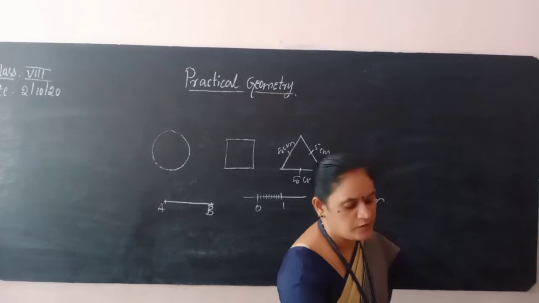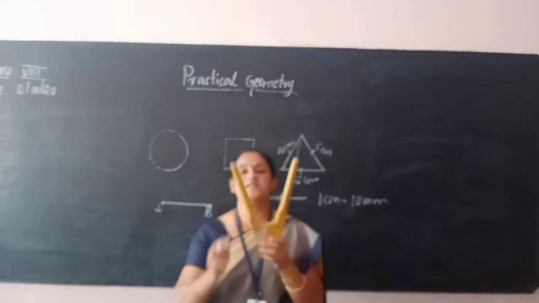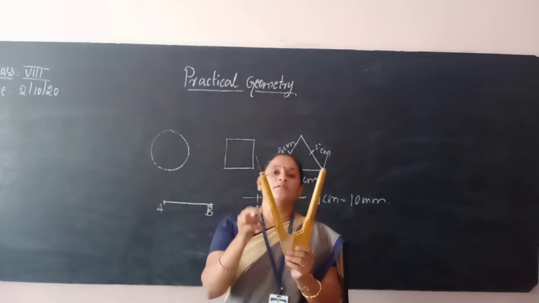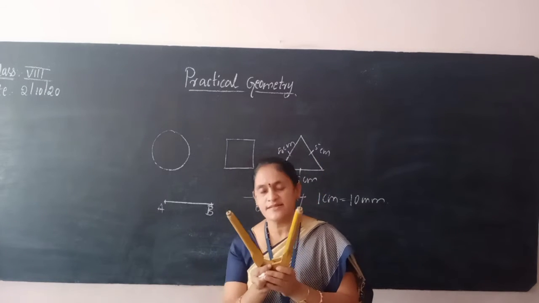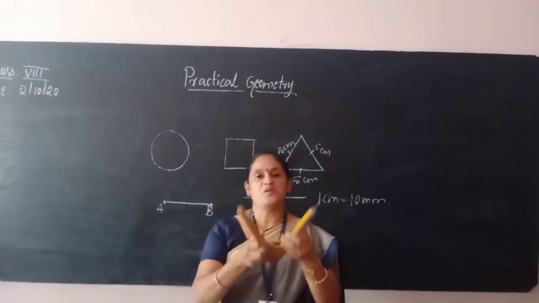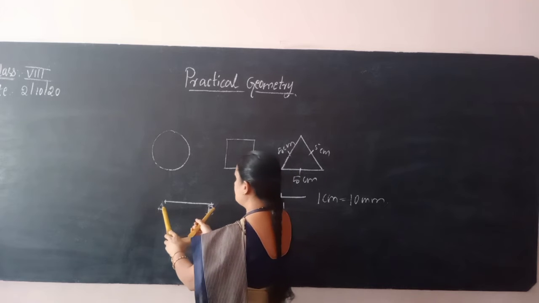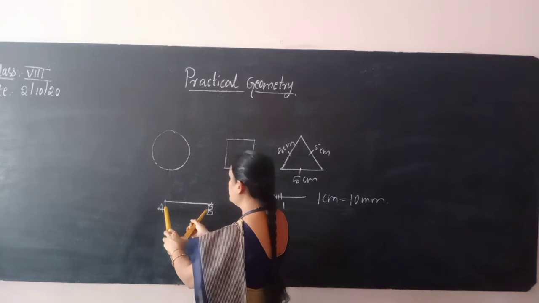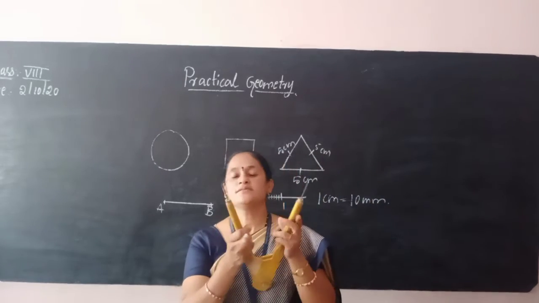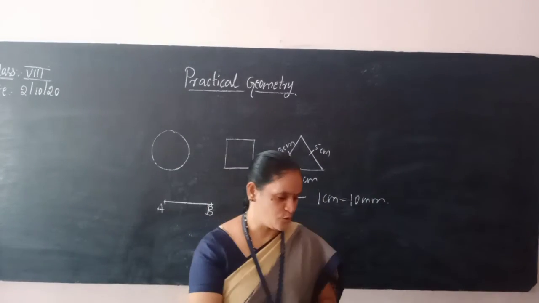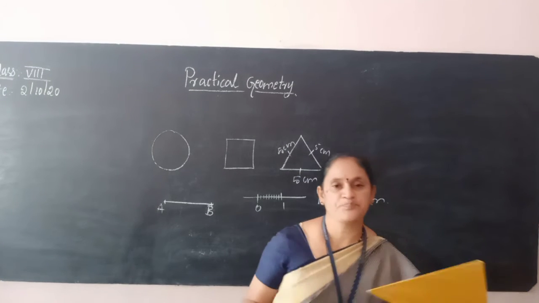Now, the next one will be the divider. It is like a compass only, but both arms will have needles. Then what is the use of this? It is used just to measure a line segment. If you see here, just keeping on a line, 2 points and measuring on the scale. That is the use of this instrument.